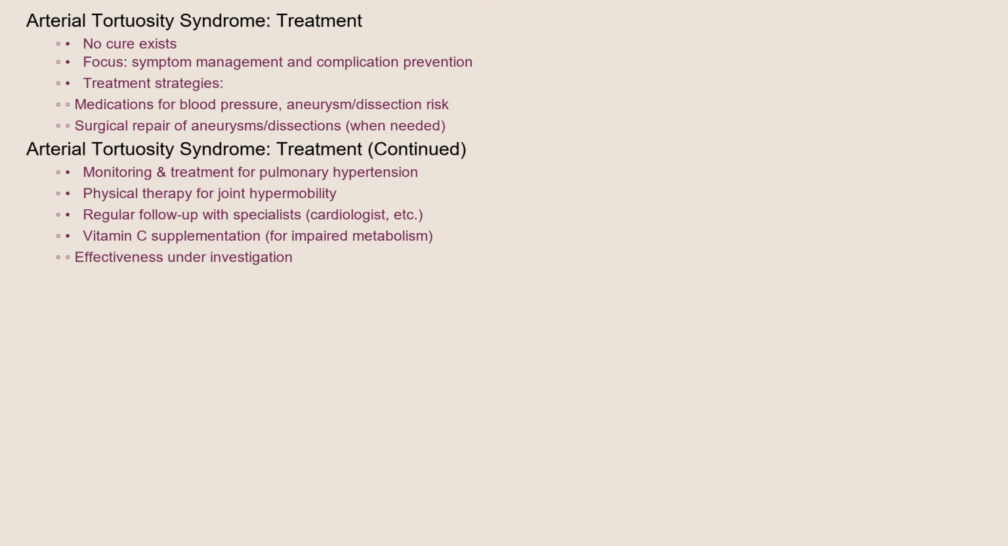There is no cure for arterial tortuosity syndrome. Treatment focuses on managing the symptoms and preventing complications. This may involve medications to control blood pressure and reduce the risk of aneurysms and dissections, surgical repair of aneurysms or dissections when necessary, monitoring for pulmonary hypertension, and treating it with appropriate medications, physical therapy to manage joint hypermobility, and regular follow-up with a cardiologist and other specialists. Vitamin C supplementation is often recommended to address the impaired vitamin C metabolism, although its effectiveness is still under investigation.